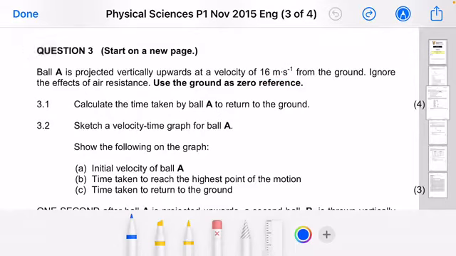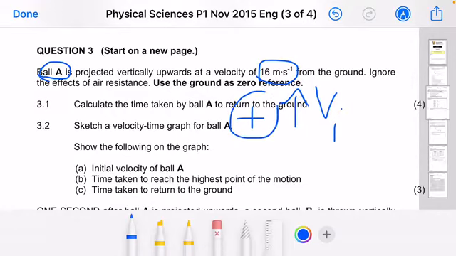So in this case, you're given a statement where they are talking about ball A, which is projected vertically upwards, ladies and gentlemen, at that velocity, which means you've got V initial of an object which is projected vertically upwards, whereby an assumption of positive being upwards can be made.